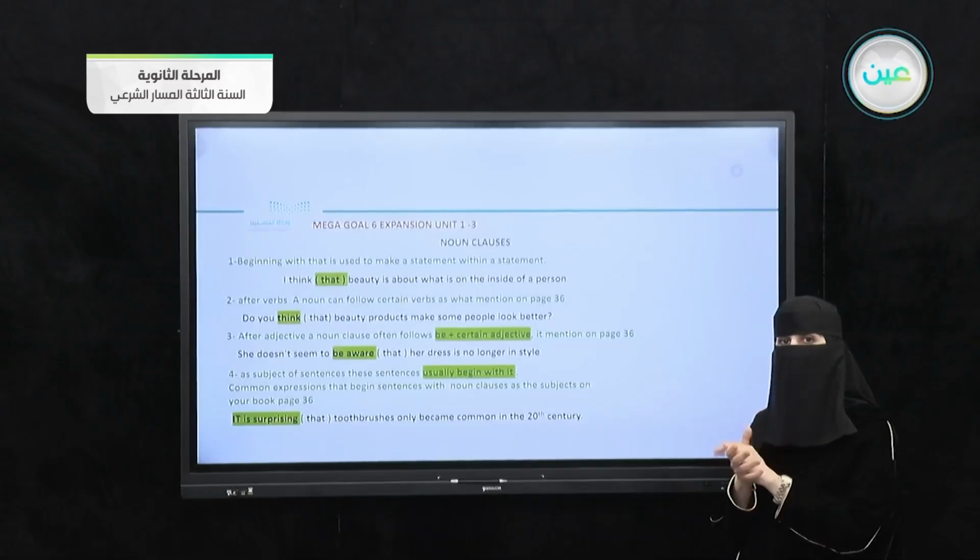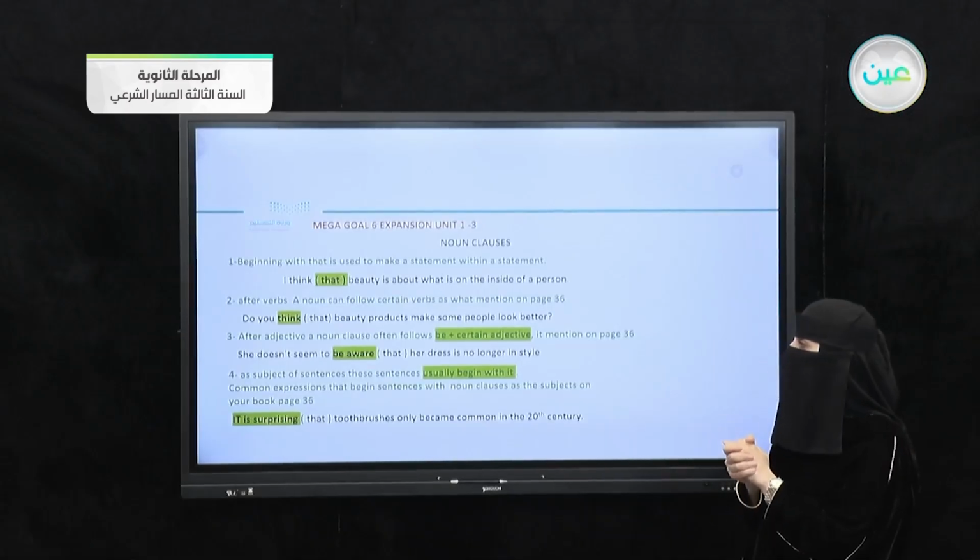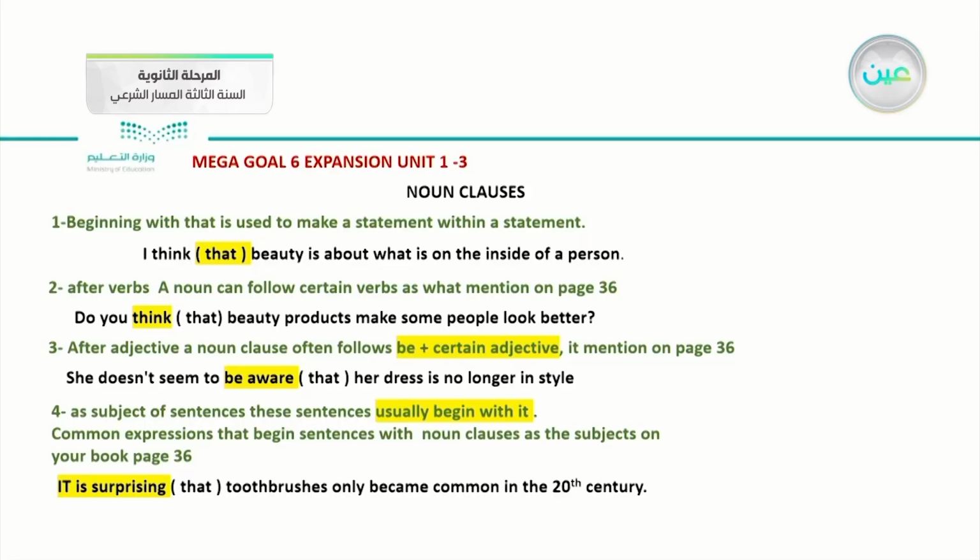So what is the third one? We learned it already. After an adjective, a noun clause often follows "be" plus a certain adjective. So the structure is be plus a certain adjective. It is mentioned in your pupil's book, page 36. Let us apply it in one example: "She doesn't seem to be aware." Look at that one: "be", then I give a certain adjective. So "aware" is one of those certain adjectives mentioned in your book.